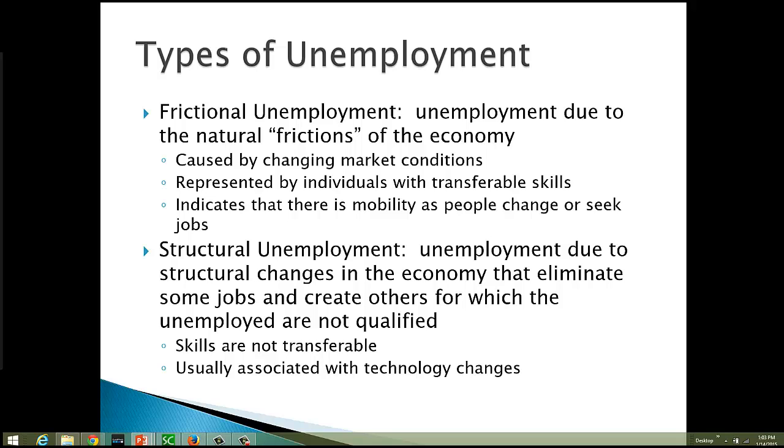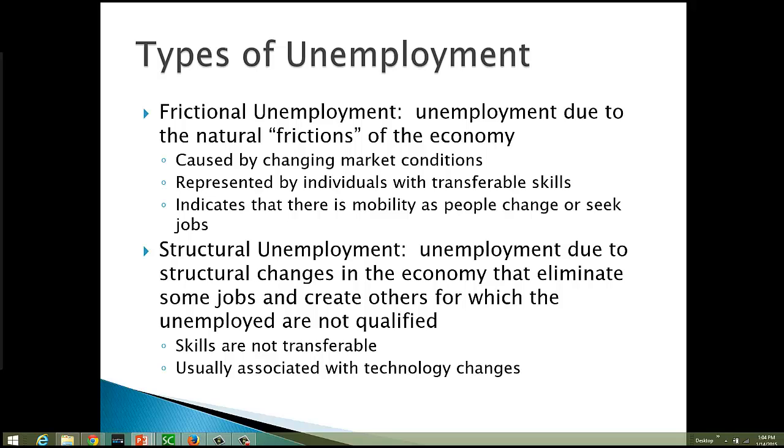Structural unemployment, on the other hand, is unemployment that occurs because of what we call structural changes in the economy. These structural changes tend to eliminate some jobs and create others for which the unemployed are not qualified, unfortunately. So this is associated with something we call non-transferable skills. These workers have skills that they can't easily transfer to another job. They're going to need some sort of retraining.